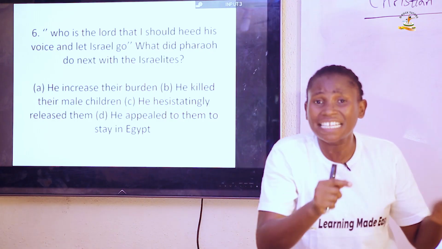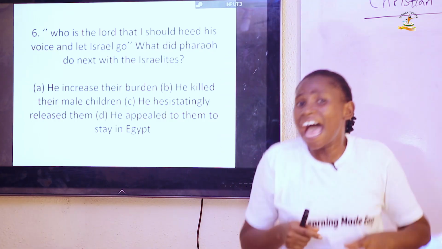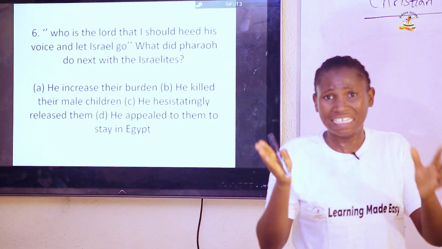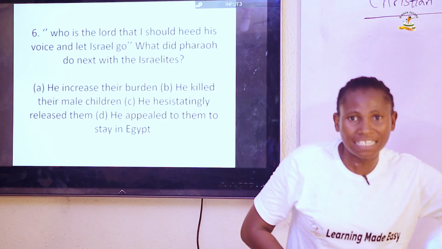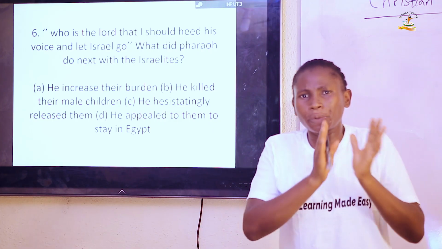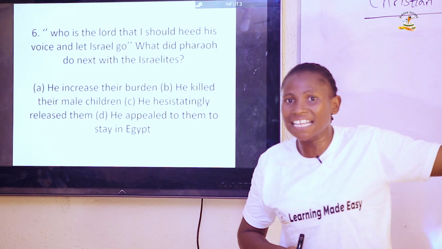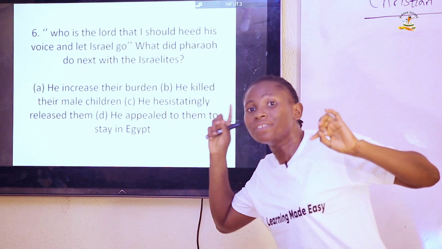They were afflicted. They set taskmasters over them, and they were to build store cities named Ramses and Pithom. They were to build store cities as at that time. So it's different from this one.